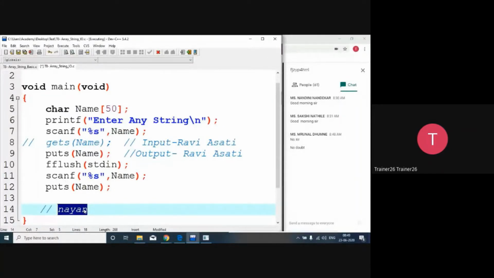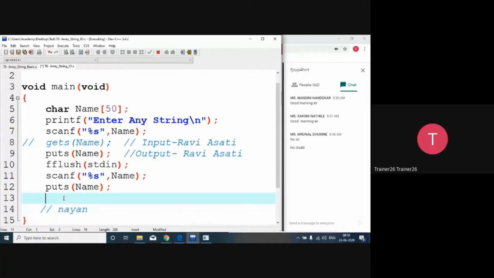So in that scenario, what I have to do is reverse this string, and then after that compare both the strings. If both the strings are same, that is, Nayan and the reverse string Nayan are the same, then I would like to print the answer that the entered string is a palindrome.